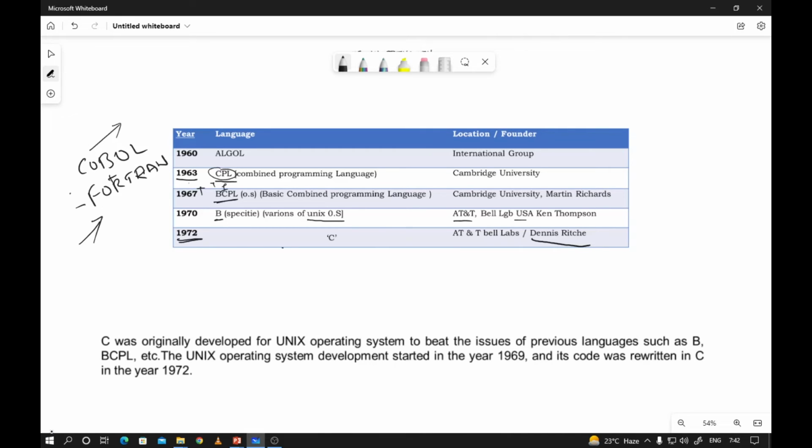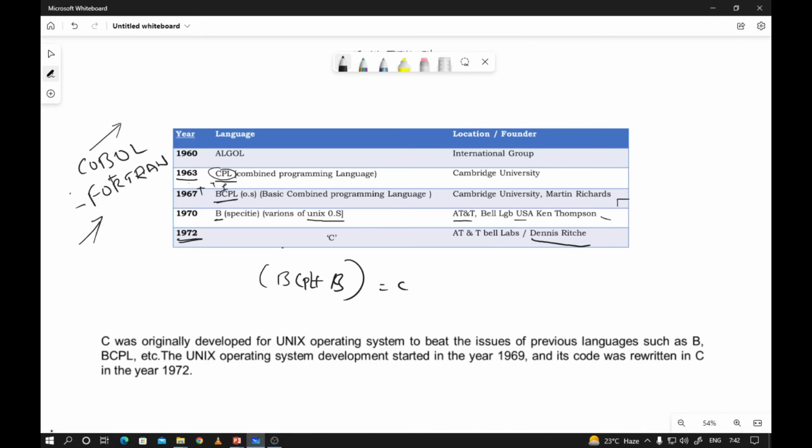Dennis Ritchie was one of the members in this area. He was a member in BCPL and B, so he had a clear idea about both languages. Dennis Ritchie thought about BCPL and B, and he created one language, BCPL plus B, which is nothing but C.